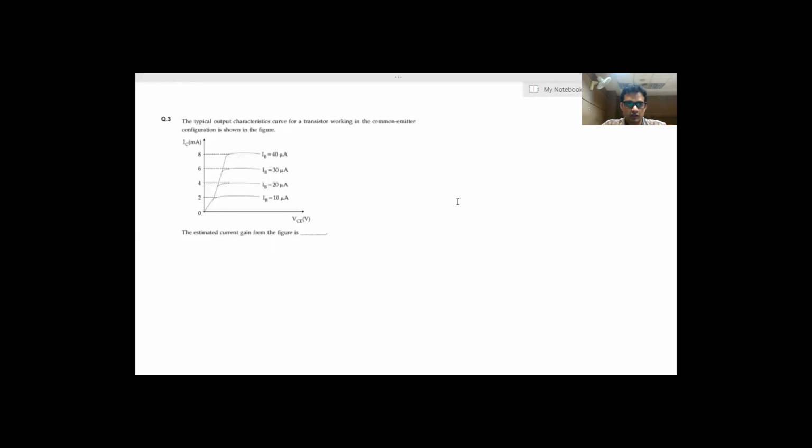In this question, they are asking that there is a transistor which is working in the common emitter configuration. We have to find the current gain in the transistor. So I can say that the current gain will be beta, and it is given by delta IC upon delta IB. In common emitter configuration, the current gain beta is equal to delta IC upon delta IB.